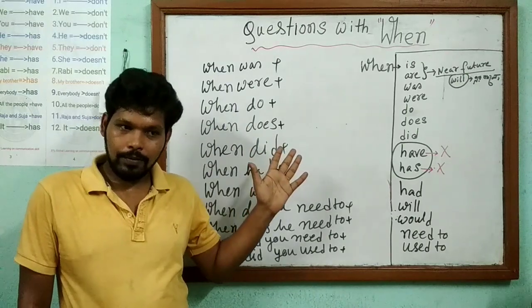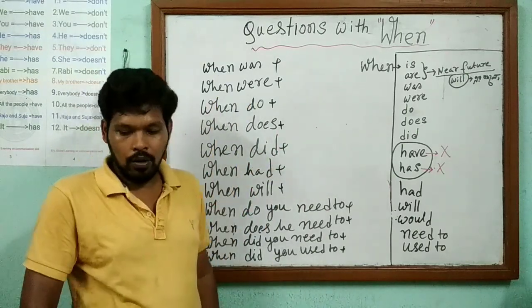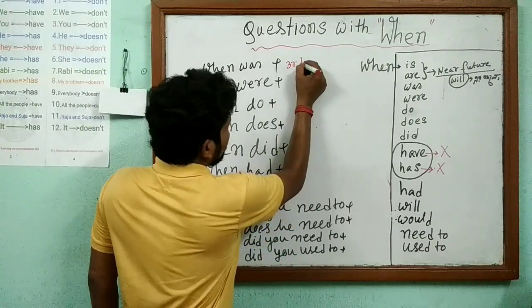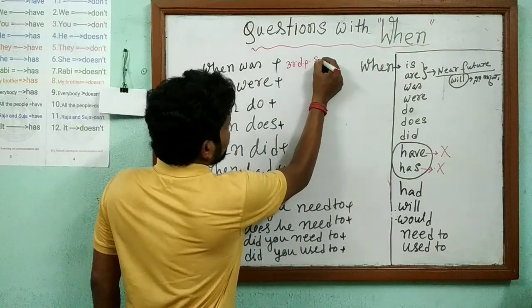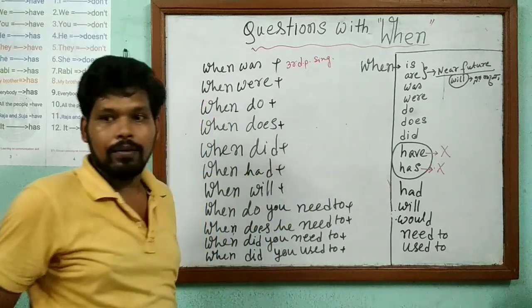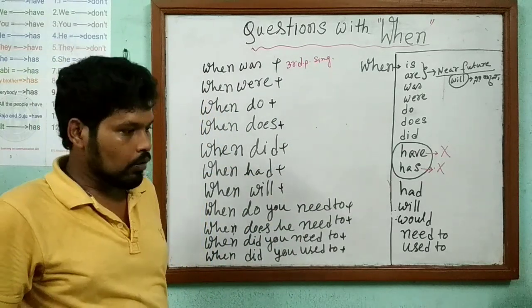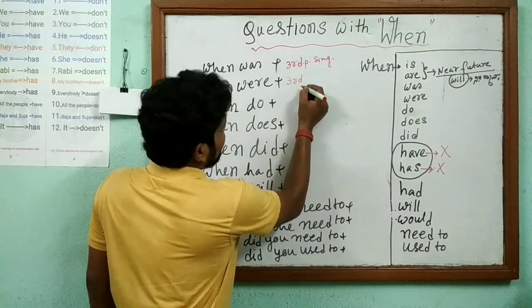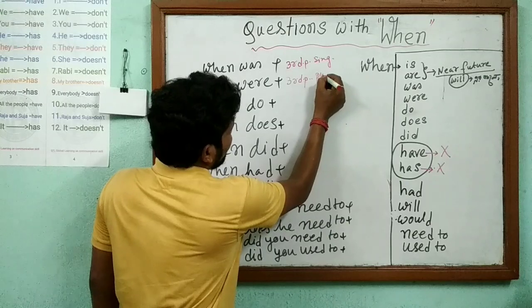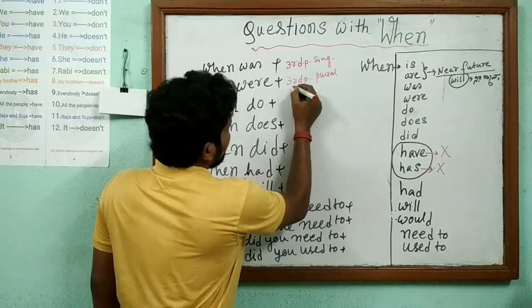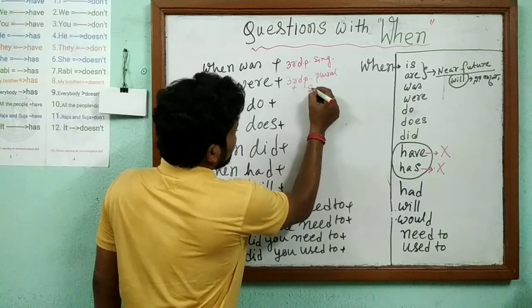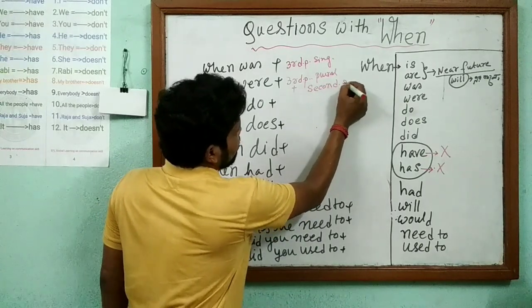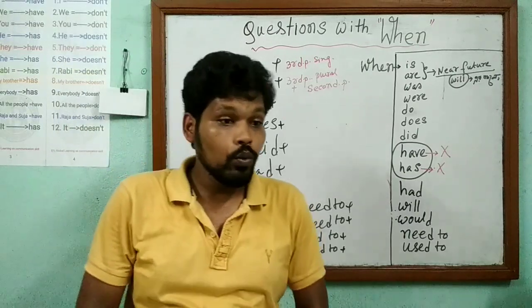So that is finished. Now when were. When was is especially for third person singular number. And when were is for third person plural number and second person. When were you?